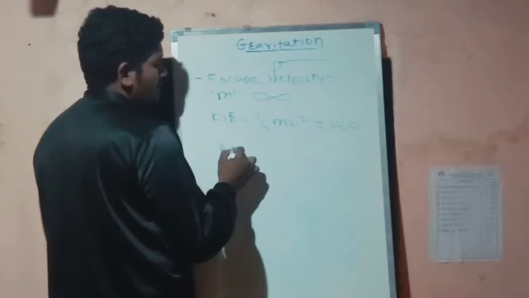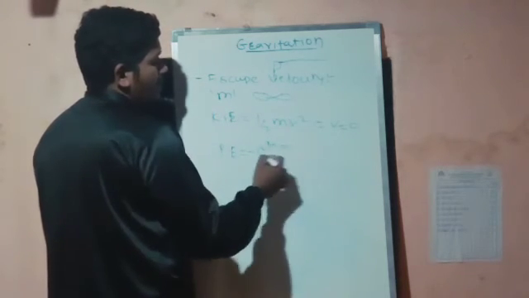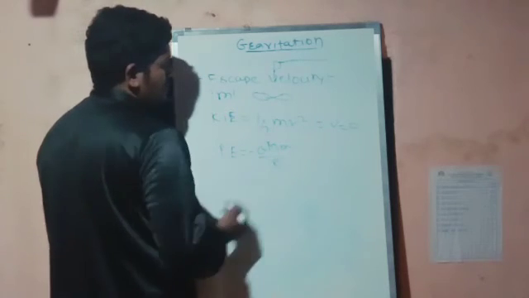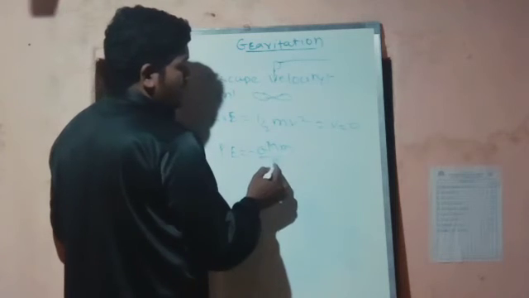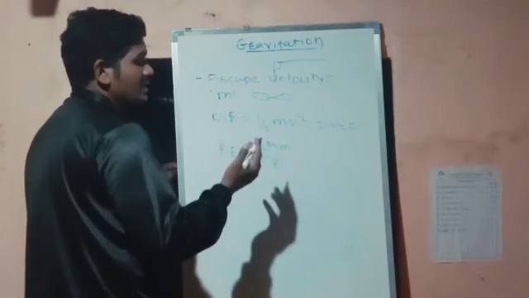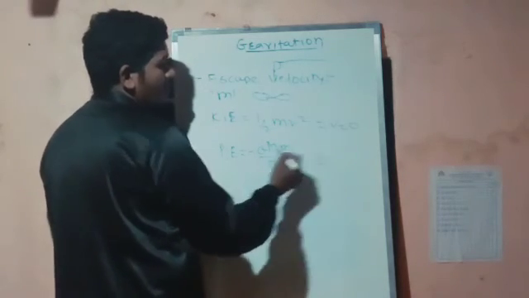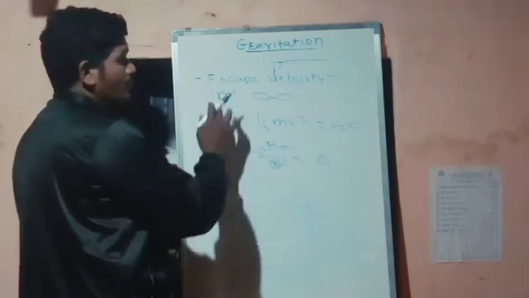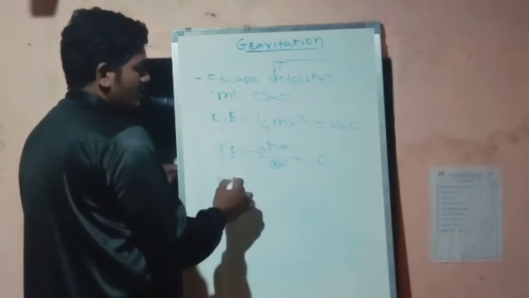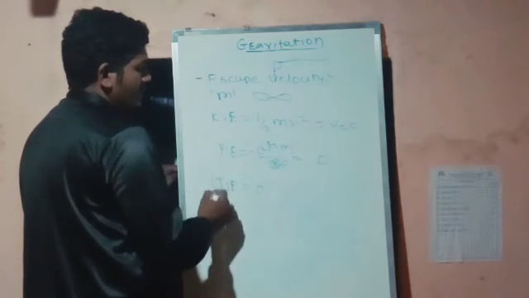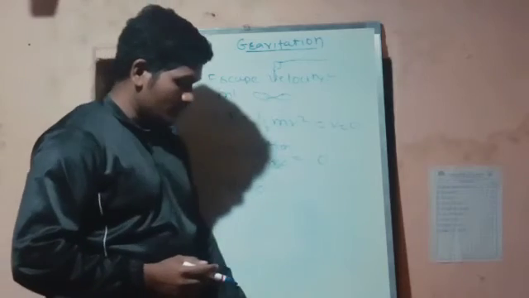Now P is equal to minus GMm by r. We don't know the radius or the height at infinite height, so here r will be infinite, so this term will also be 0. So for the mass m at infinite height, the total energy will be 0.